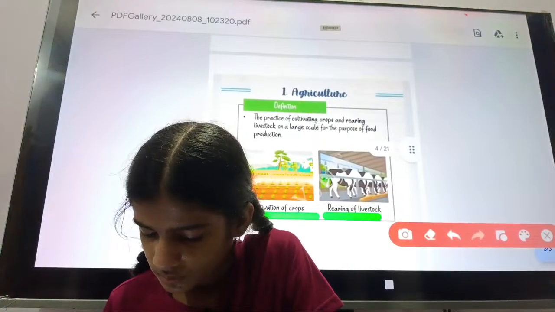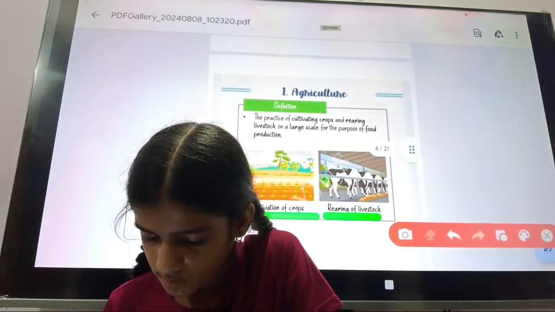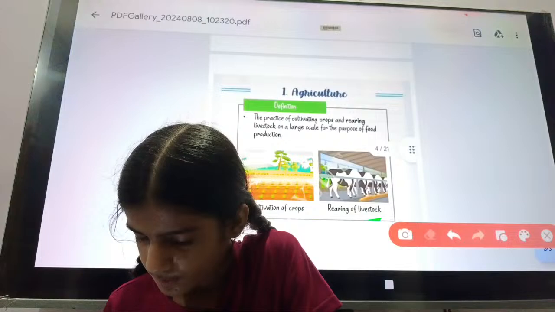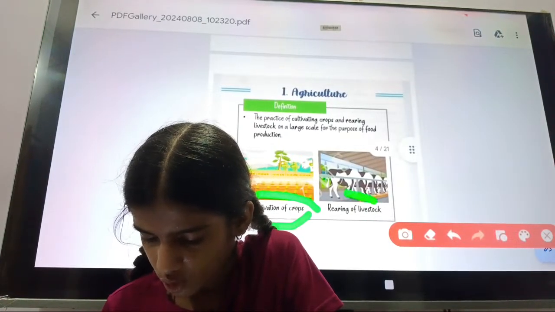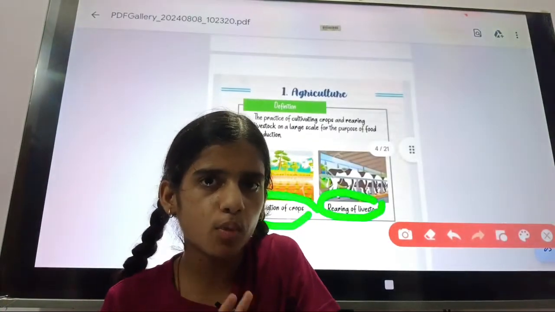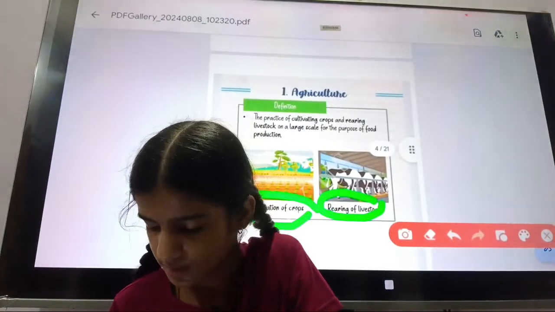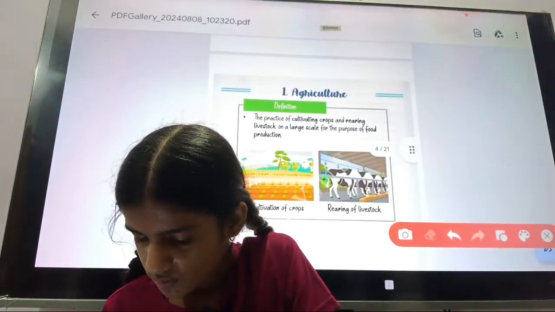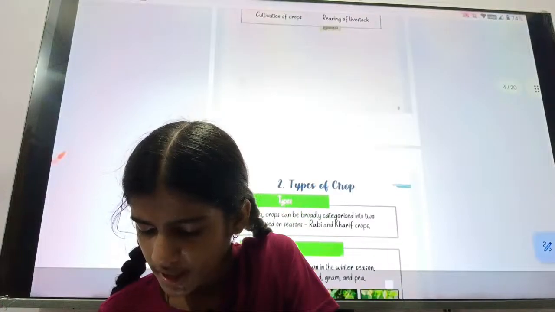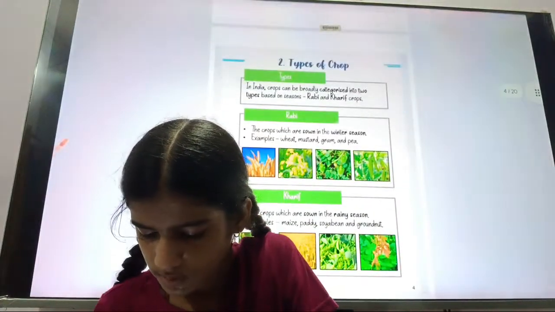You must need two points: cultivation of crops and rearing of livestock. These two points are the main and basic points of agriculture. Okay, so let's move to the next topic. The next topic is types of crops.